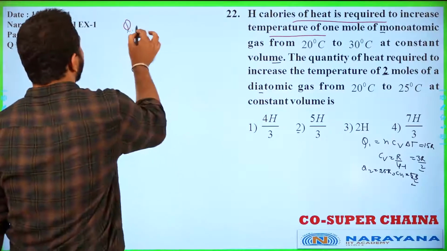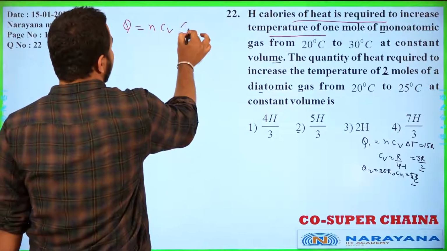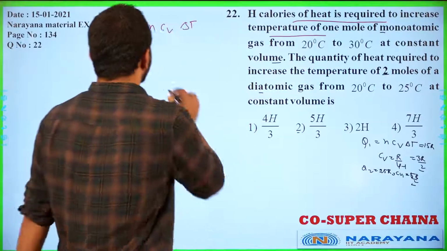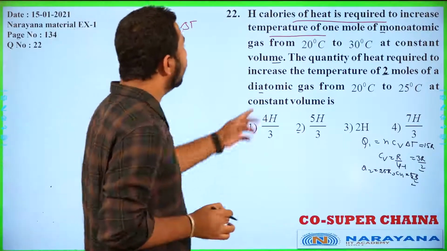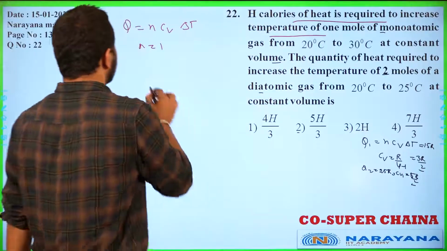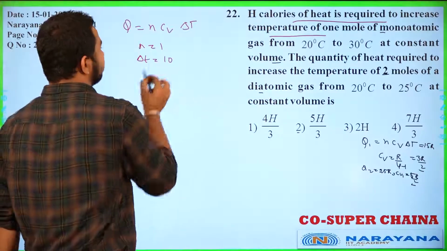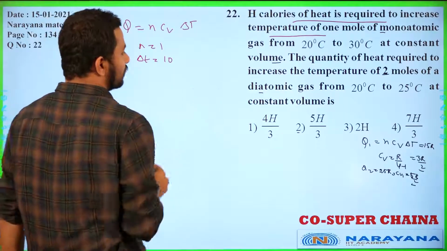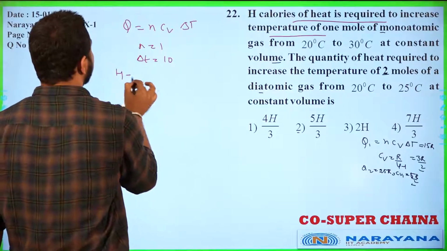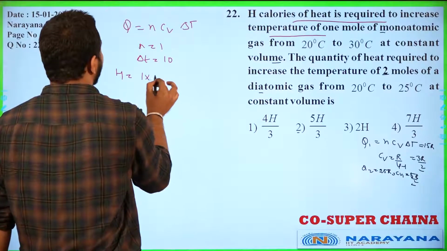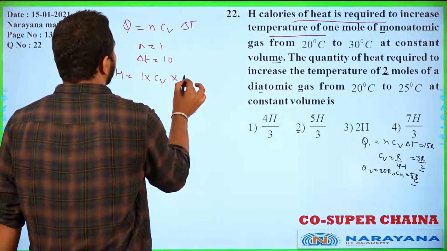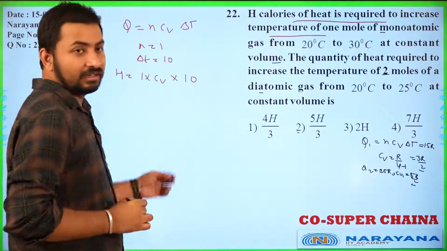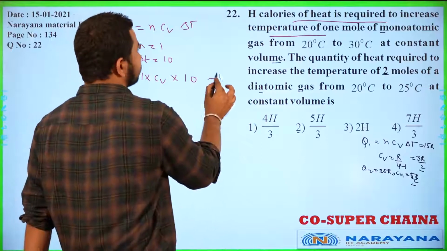So we write Q = n Cv delta T. Now n is given as 1 mole and delta T is given as 10, and Q is given here as H. So if you substitute all these values, H = 1 into Cv into 10. This is our equation 1.